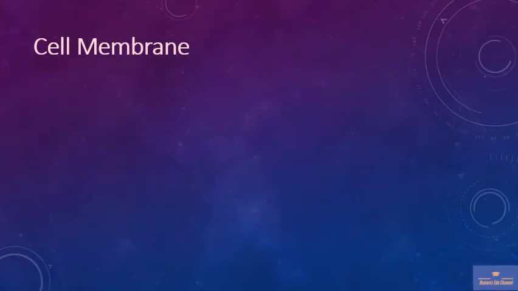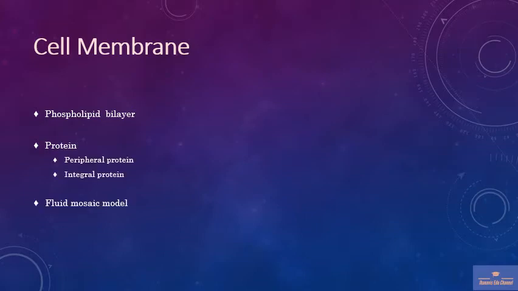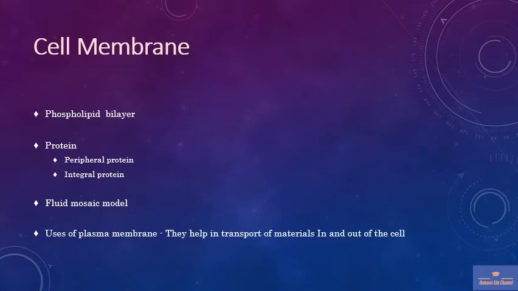Now let's talk about the bacterial cell membrane. The cell membrane is made up of a phospholipid bilayer. That is, lipids are present in it, and it also has proteins. There are two types of protein, peripheral protein and integral protein. The main use of the plasma membrane is that it helps the transport of materials in and out of the cell. Hence, we call it a selectively permeable membrane.